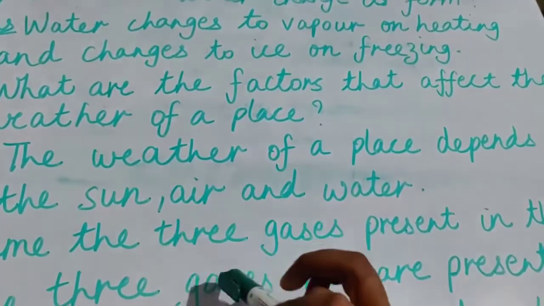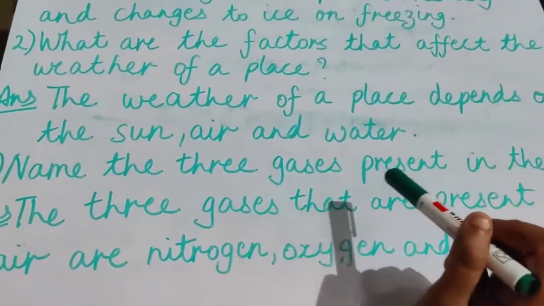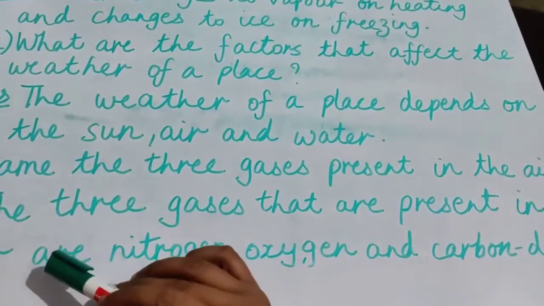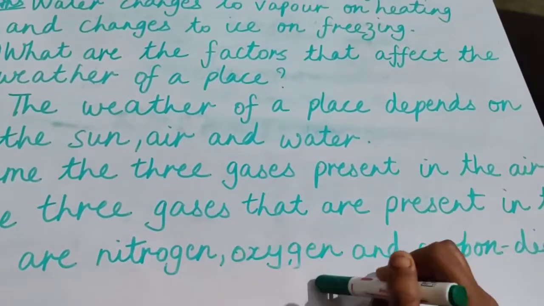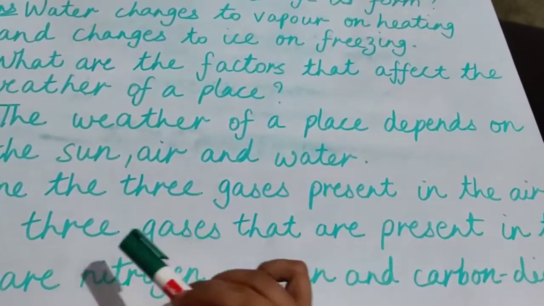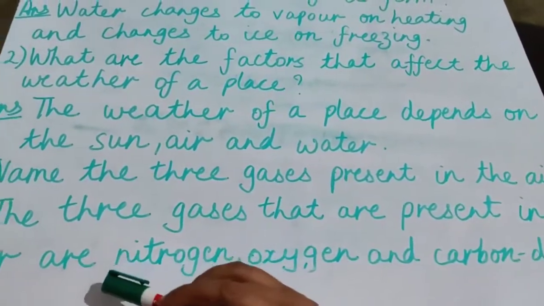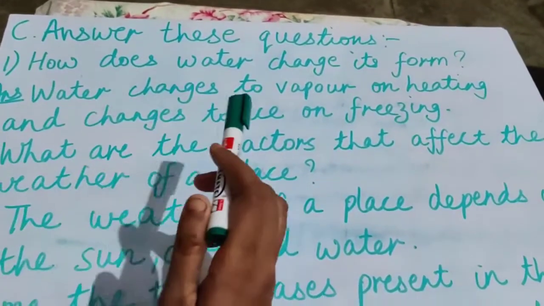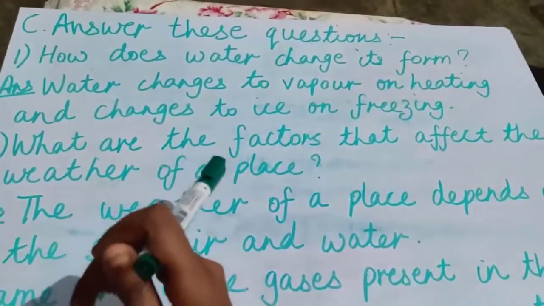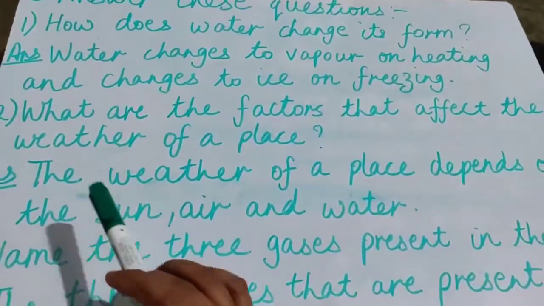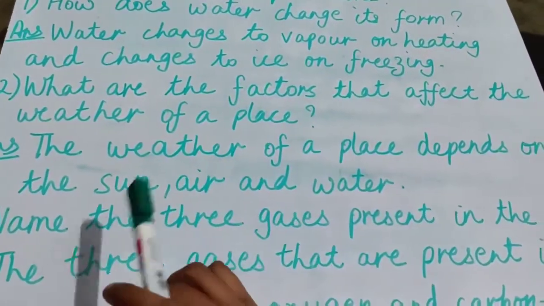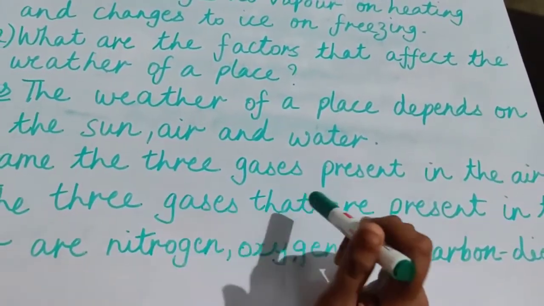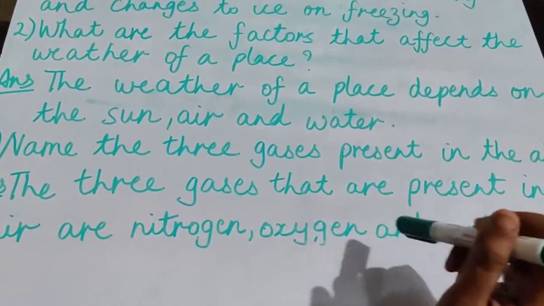Yes, okay, clear. Question is, name the 3 gases present in the air. Okay, you have to name 3 gases which are present in the air. So these 3 gases are nitrogen, oxygen and carbon dioxide, right? The 3 gases that are present in the air are nitrogen, oxygen and carbon dioxide. First answer is water changes to vapor on heating and changes to ice on freezing. Second answer is the weather of a place depends on the sun, air and water. And the third answer is the 3 gases that are present in the air are nitrogen, oxygen and carbon dioxide.